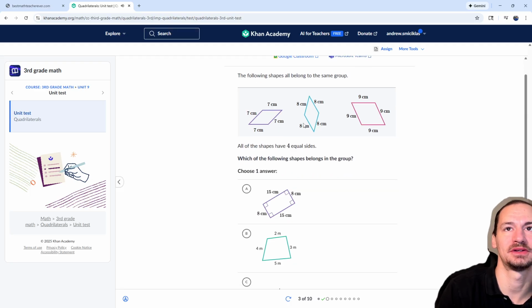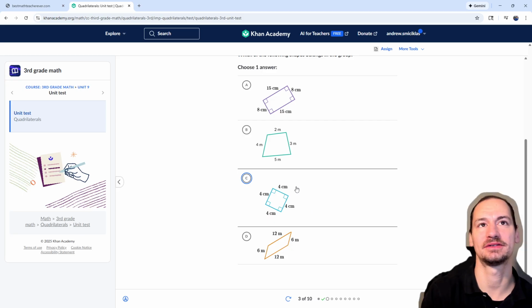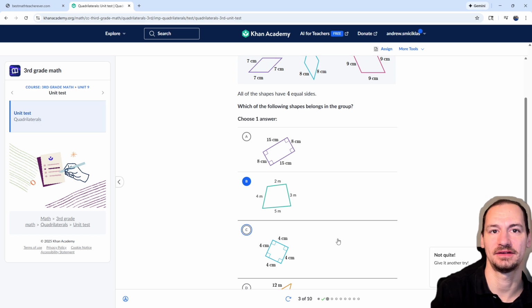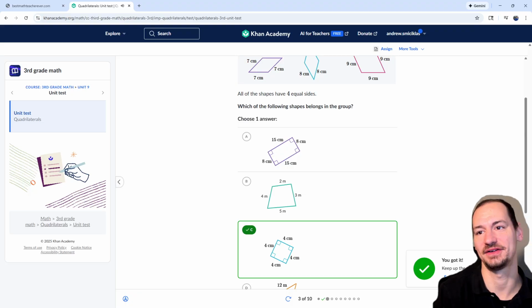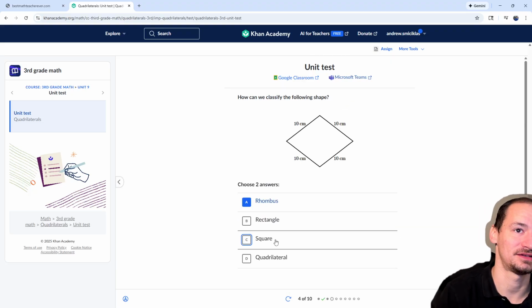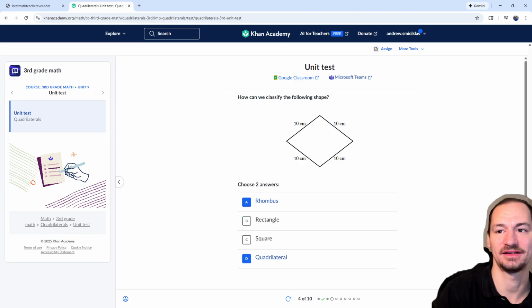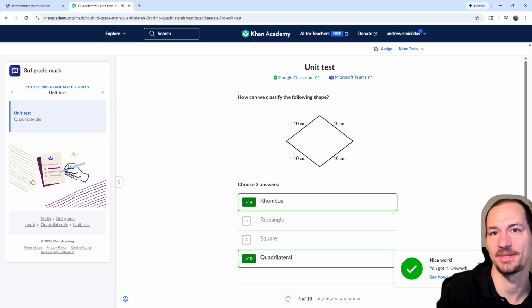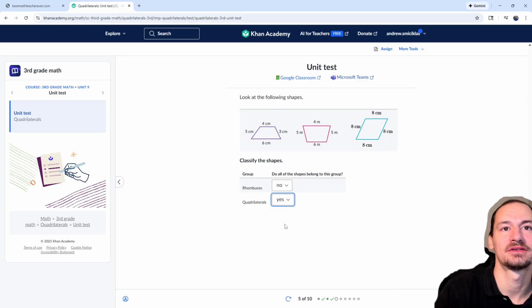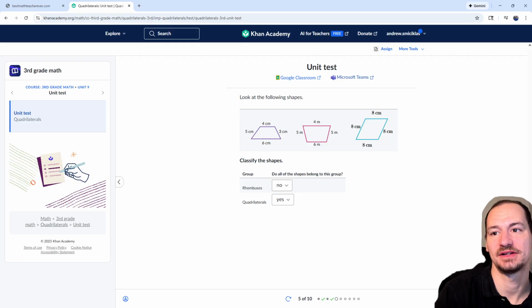Okay, which belong to the group? Oh, I don't really know, so I'm just going to guess. Oh no. Oh no. Okay, that's the one. So now I've missed 2. I'm going to try to get the other ones right. Rhombus, quadrilateral, doesn't really look like a rectangle. No, not all rhombuses, but yes, all quadrilaterals.